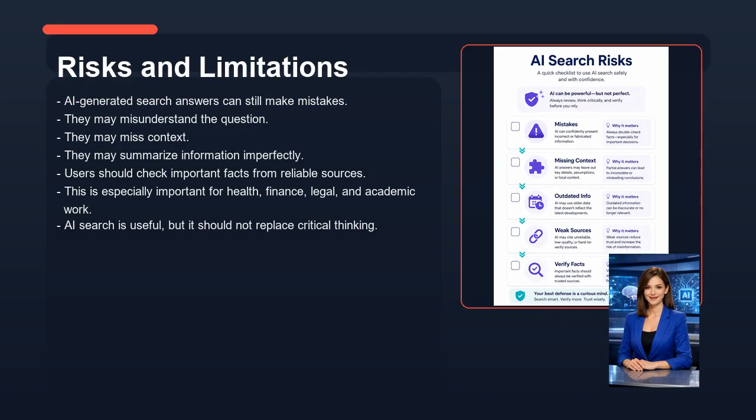Now let's look at risks and limitations. AI-generated search answers can still make mistakes. They may misunderstand the question. They may miss context. They may summarize information imperfectly. Users should check important facts from reliable sources. This is especially important for health, finance, legal, and academic work. AI search is useful, but it should not replace critical thinking.